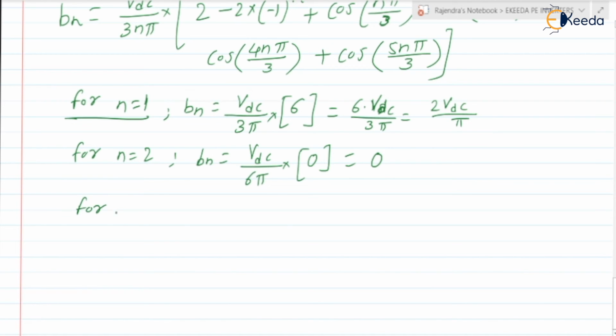If you check for n is equal to 3, Bn is also Vdc by 9 pi into the bracket.